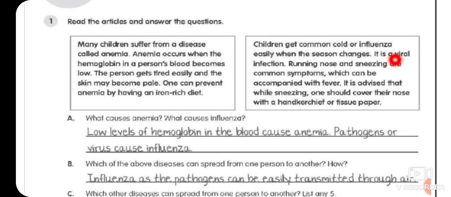Children get common cold or influenza easily when the season changes. It is a viral infection. Running nose and sneezing are common symptoms which can be accompanied with fever. It is advised that while sneezing, one should cover their nose with a handkerchief or tissue paper. So, children, it will prevent spreading that particular microorganism in the environment. So we have to put a handkerchief on our nose and mouth whenever we sneeze or cough.